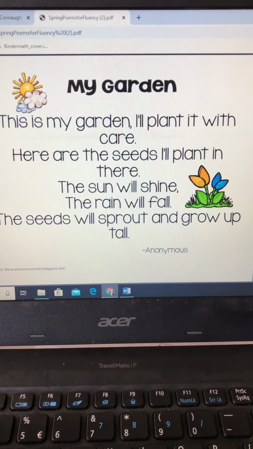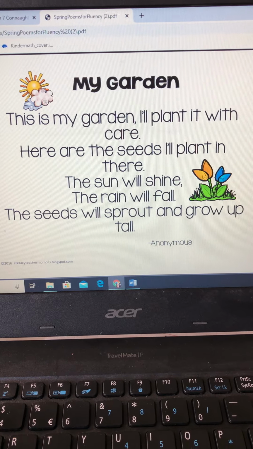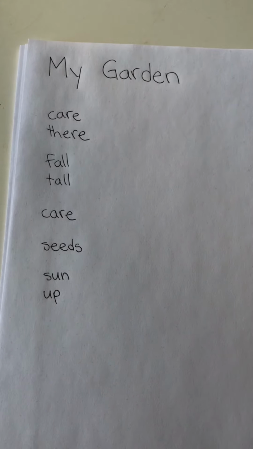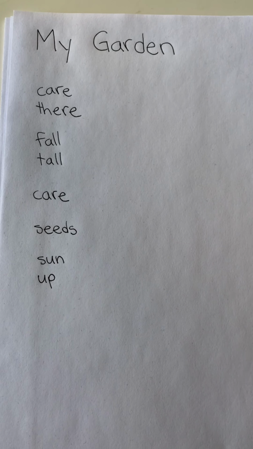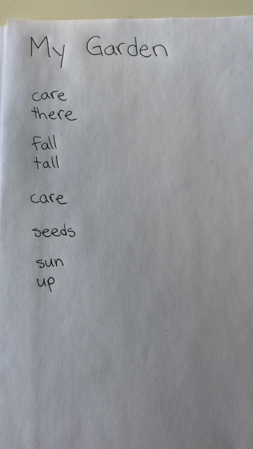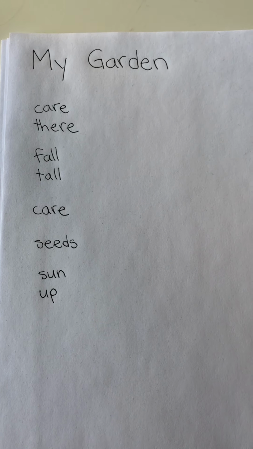So we're done with our poem for today. If you want to send your work to me, you can just take a picture of your work like that, and then I'll know that you followed along with me. And then next time we will read a new poem together.